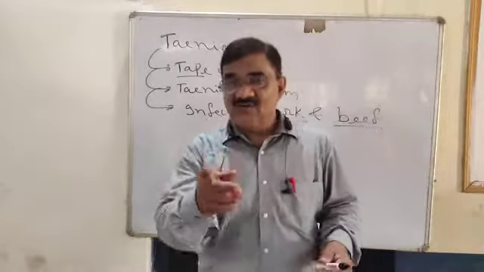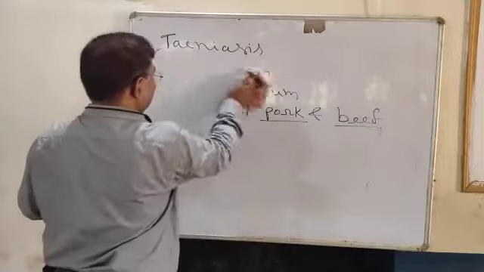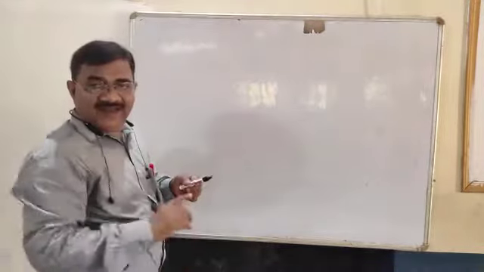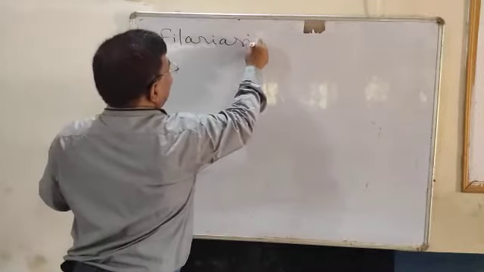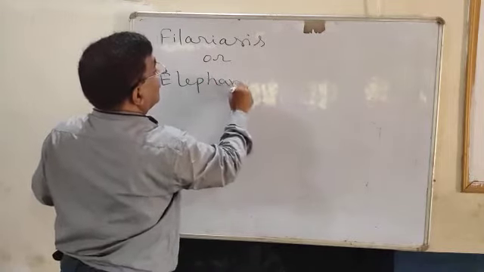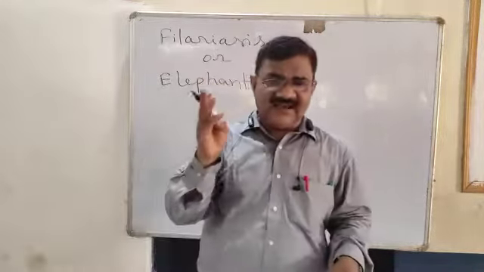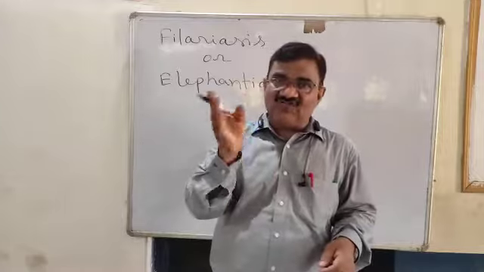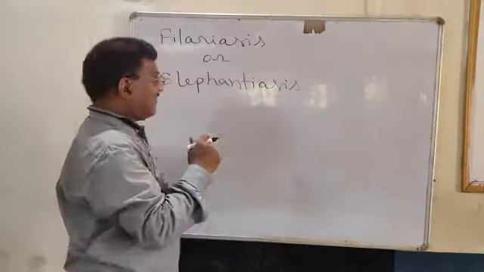The next disease caused by a worm, which we have to discuss, is filariasis. Common term, filaria. It is also called elephantiasis. Now, dear children, we have discussed that ascariasis is caused by the common roundworm, taeniasis is caused by the tapeworm, and filariasis is caused by Wuchereria bancrofti.